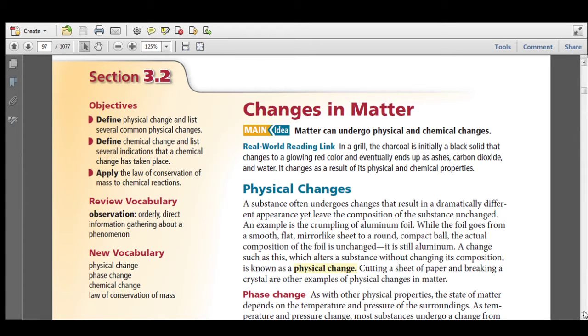Some vocabulary review will be observation. And some new vocabulary will come across as physical change, phase change, chemical change, law of conservation of mass.